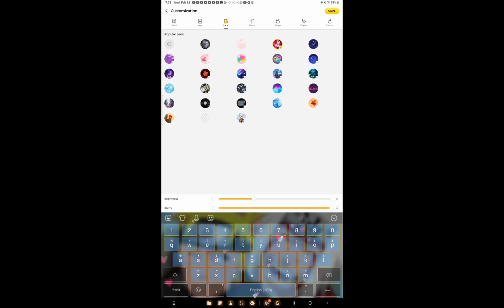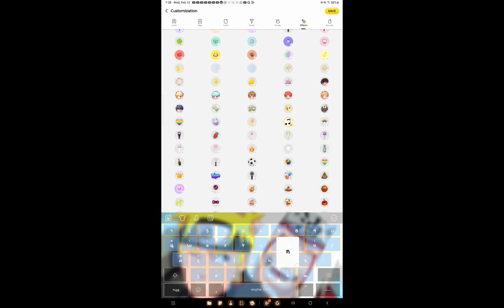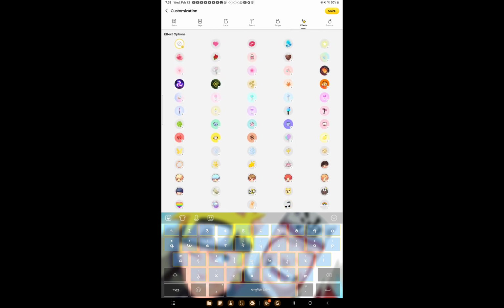For this, you can pick the font of your text, like cursive. For example, I don't know what this is called, but yeah, and you can pick what animation you want for swipe. Like for the heart one, when you move it around, they're like leaves. And for the effects, when you click on a button, it'll show a heart or anything else, like music. But I usually like to keep it off.